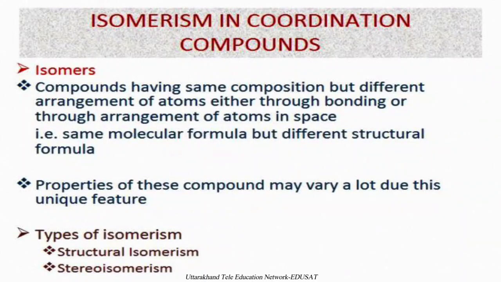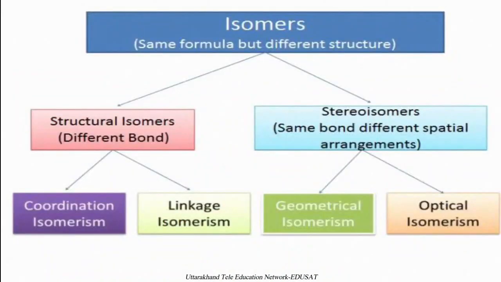There are various types of isomerism observed in different types of coordination compounds. On a broad basis, we can separate these types of isomerism into two parts: first, structural isomerism, and second, stereoisomerism. These depend upon the basic properties of isomerism.